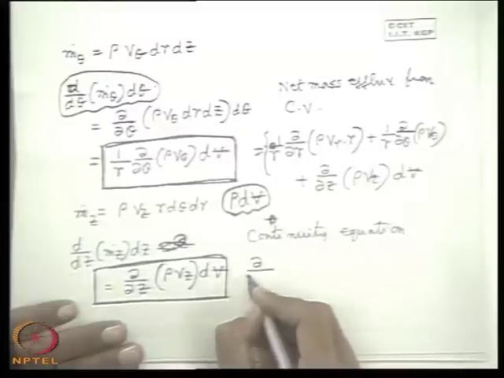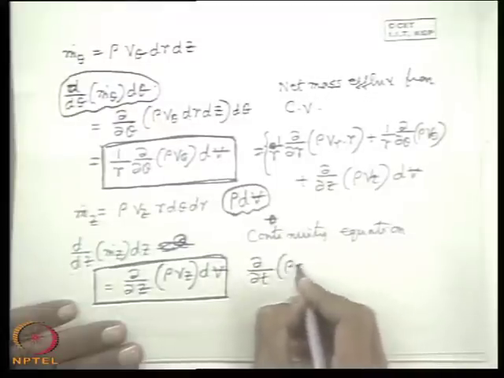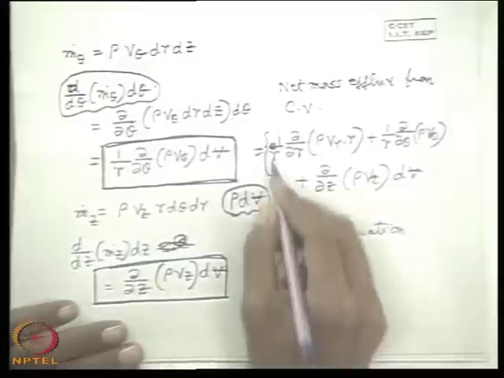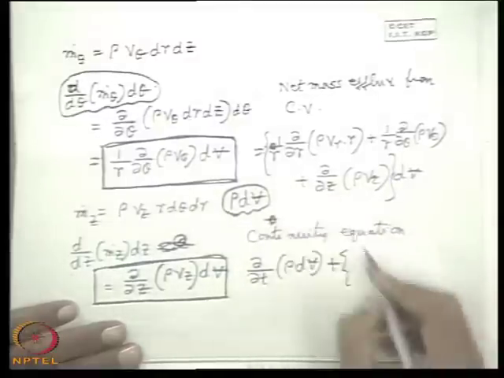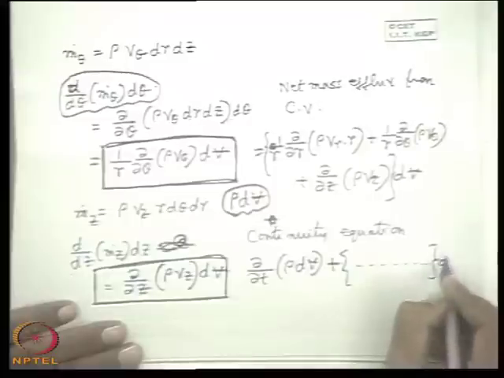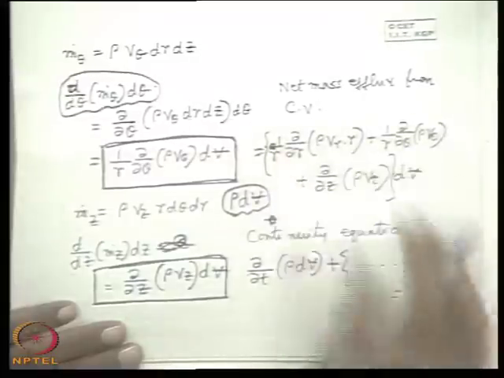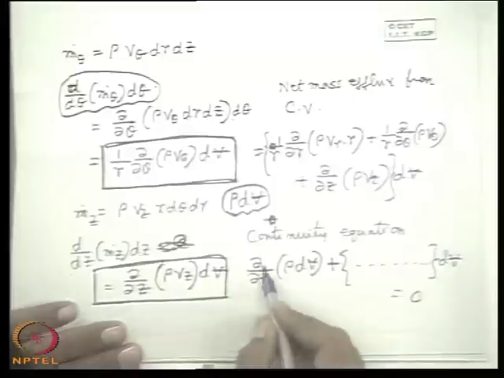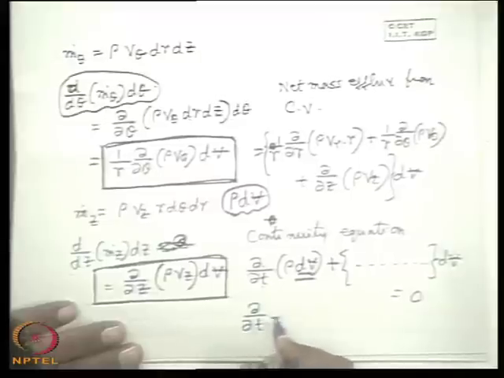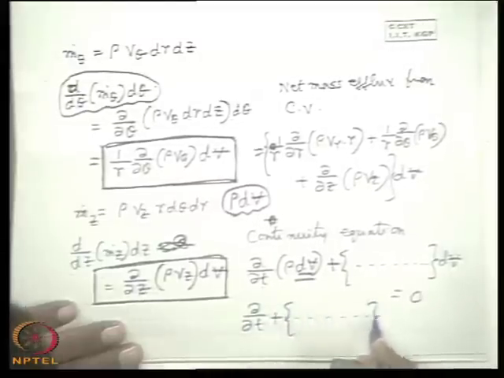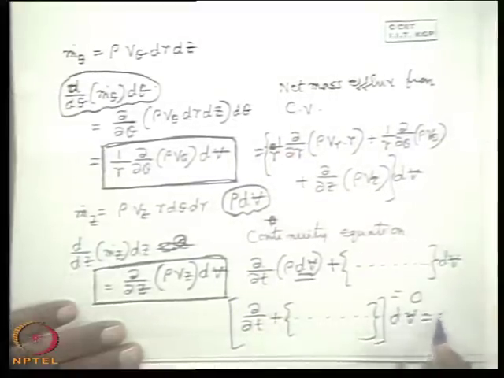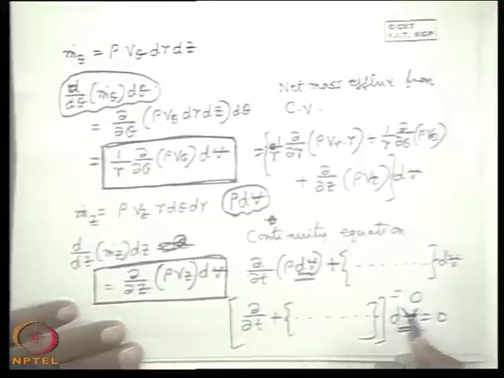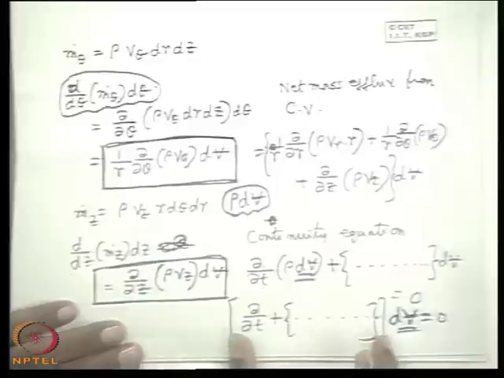So the rate of change of mass within the control volume will be ∂/∂t of ρ dV, plus this quantity, dV, equal to 0. dV will come out of this ∂/∂t because the control volume by definition is fixed. So we can write ∂/∂t plus this in bracket, the entire thing times dV, equal to 0. dV cannot be 0, it is valid for any finite volume of the control volume, so this part will be 0.